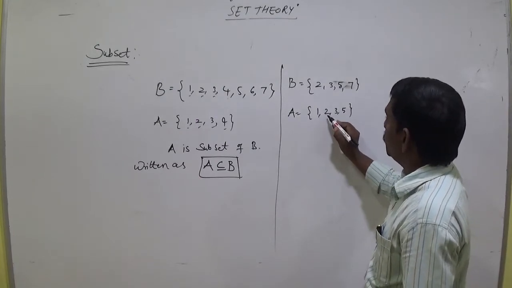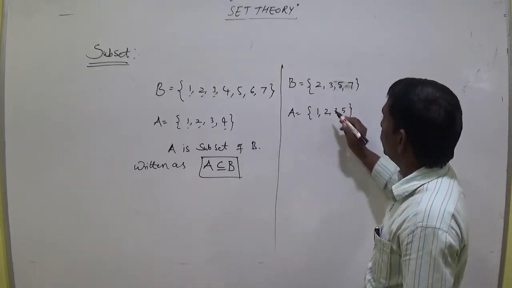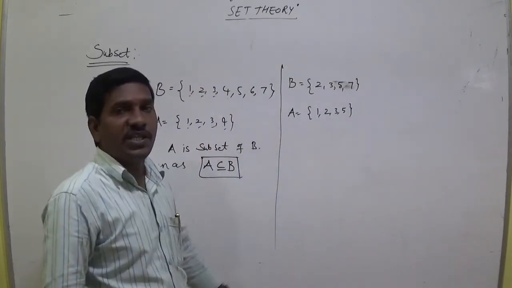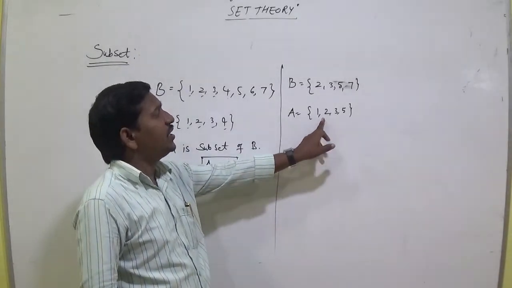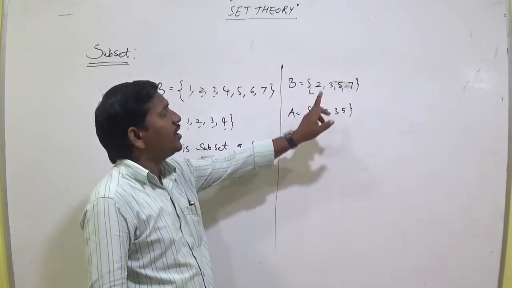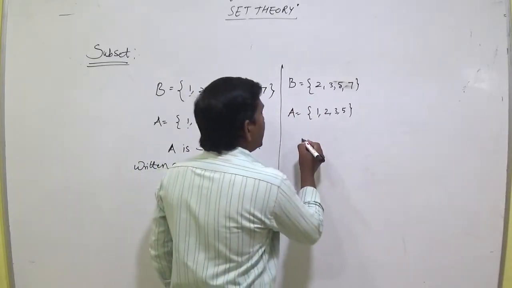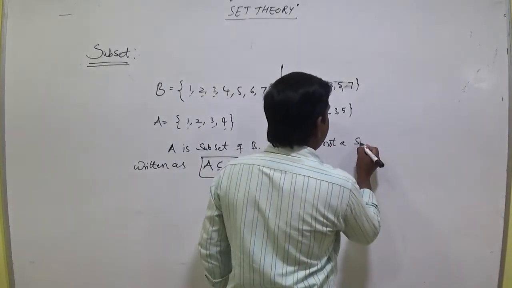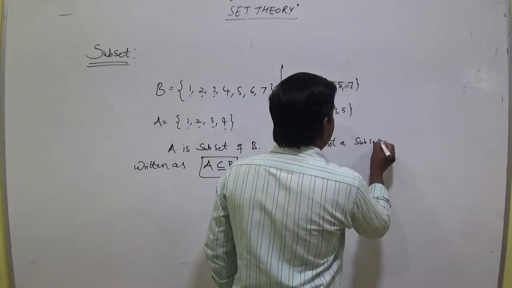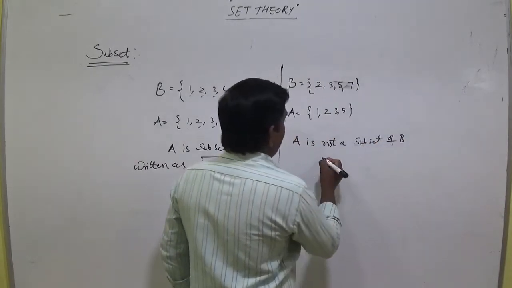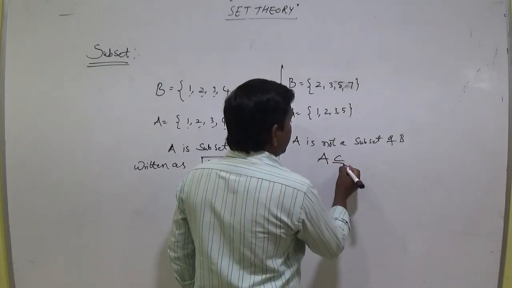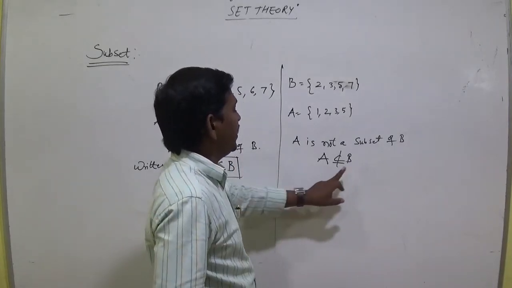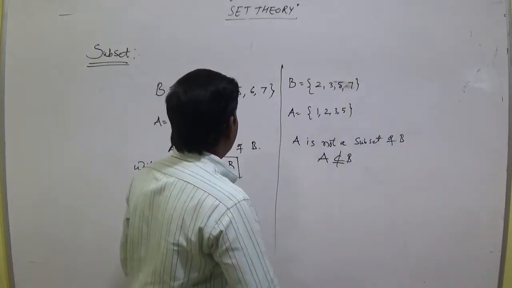You can observe 1 is not in B, while 2, 3, 5 are there. At least one element exists which is in A and not in B. So A is not a subset of B, and it is written as A ⊄ B.